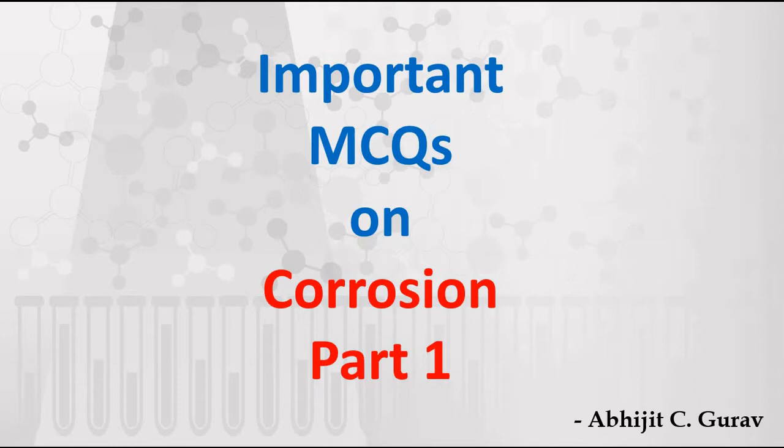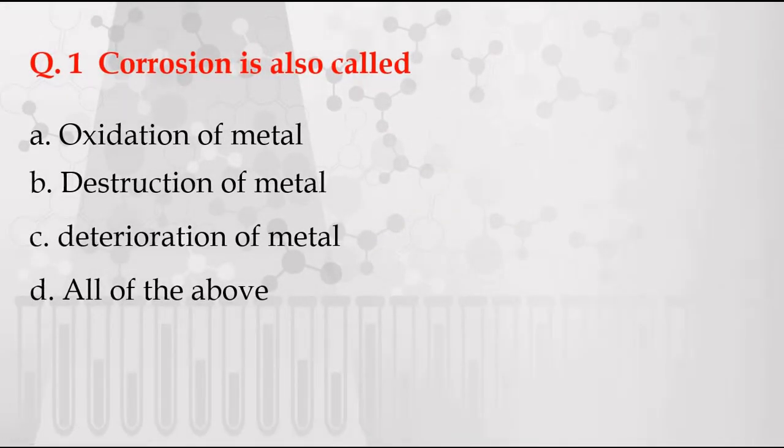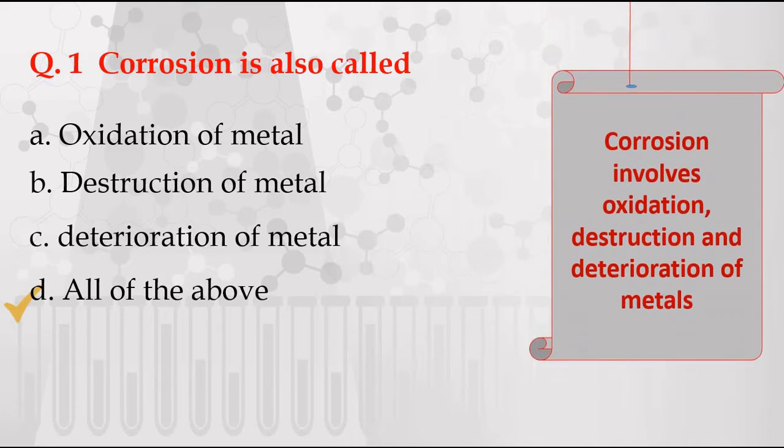In this session, we are going to see important MCQs on corrosion. This is part first. Let us see question number 1. Corrosion is also called, the options are given: A. oxidation of metal, B. destruction of metal, C. deterioration of metal, D. all of the above. The correct answer is all of the above, because corrosion involves oxidation, destruction and or deterioration of metals.